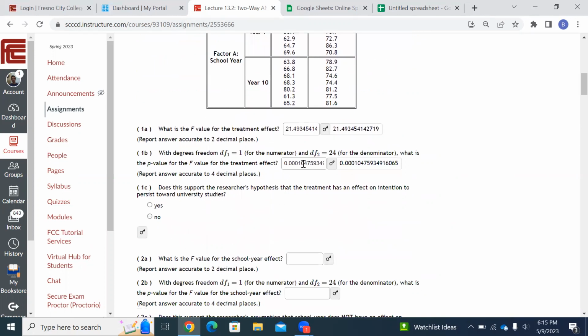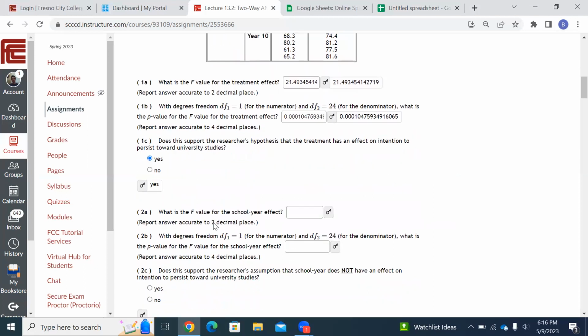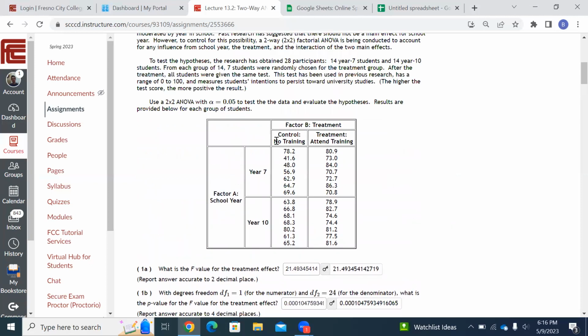So this p-value right here is quite a bit lower than 0.05. This is 0.0001. That's super low. So yeah, does treatment have an effect? Yeah, for sure it does. Yes, for sure. All right. So that means whether those kids took the training class or not really affected how much they planned to go to university. So it seems like the class is working.